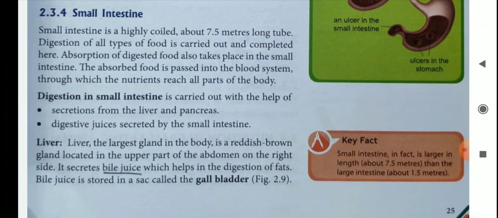It secretes bile juice which helps in the digestion of fats. Bile juice is stored in a sac called the gallbladder. So here also you remember bile juice is stored in the gallbladder.